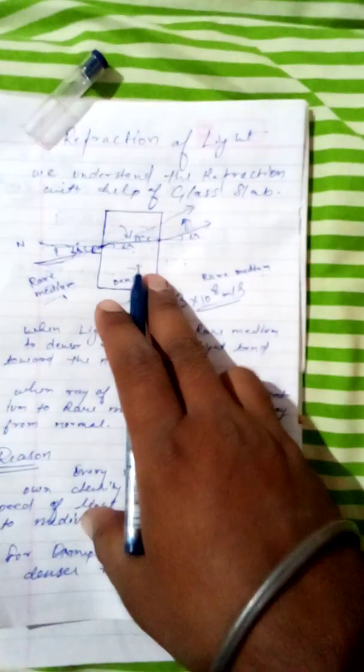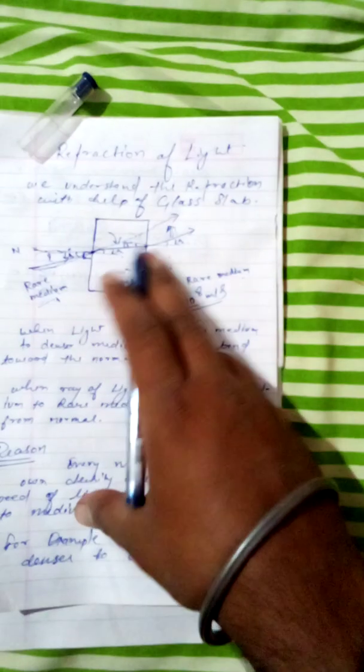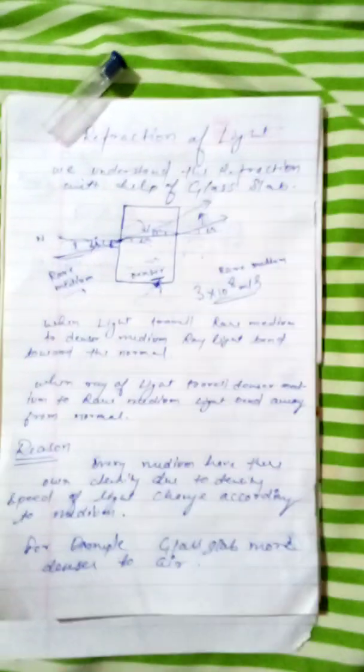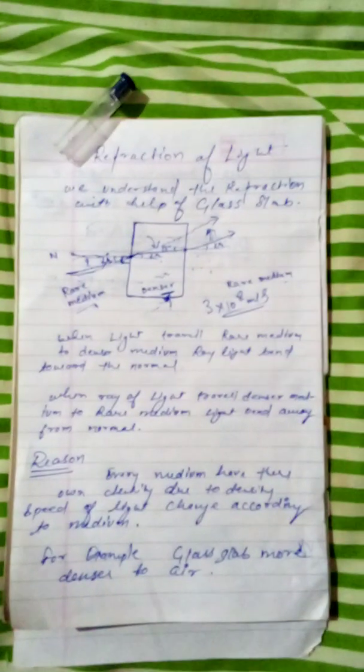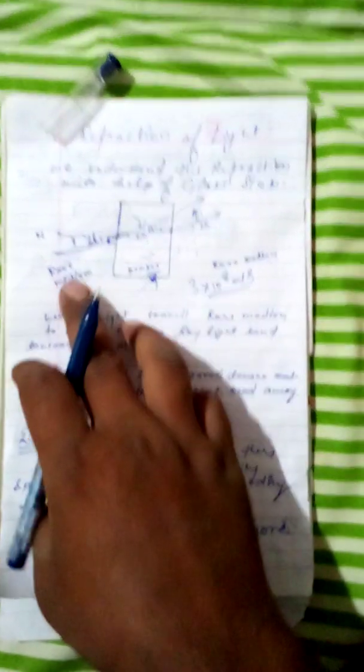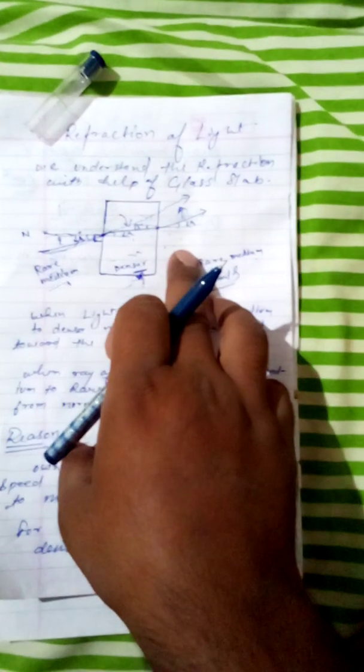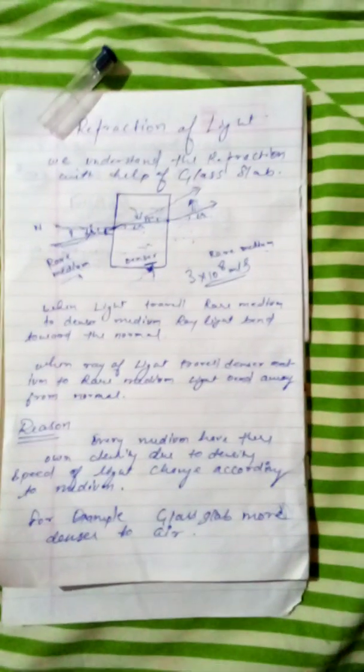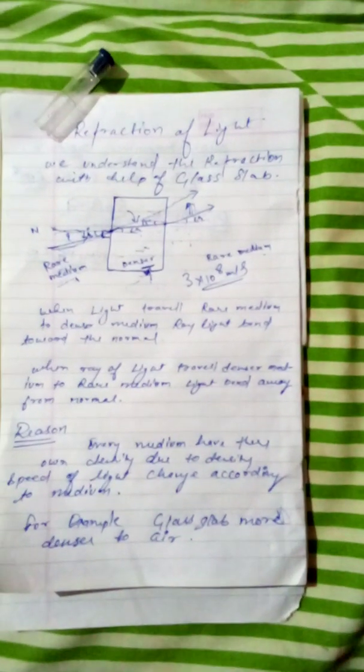But in the case of glass or water or another medium, the speed of light will change. So due to the difference in the speed of light, the ray of light bends toward the normal or away from the normal. That is the reason why light bends when the medium changes.